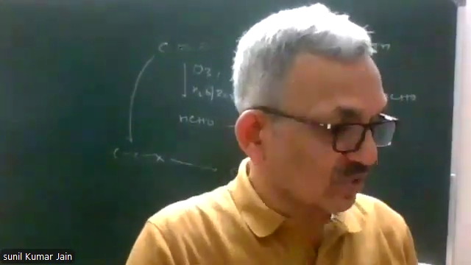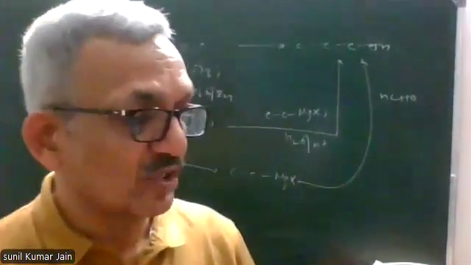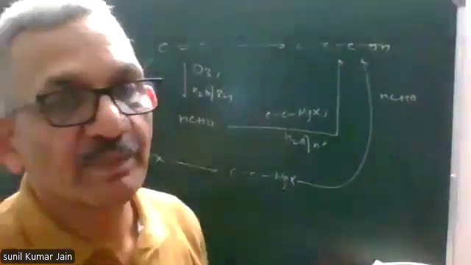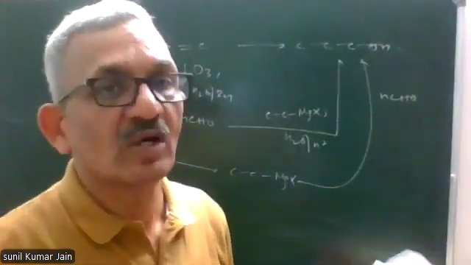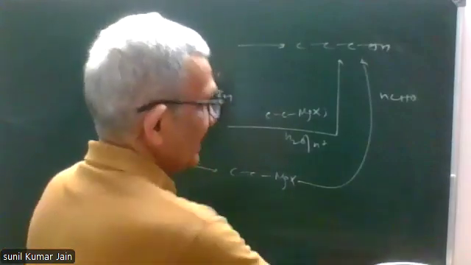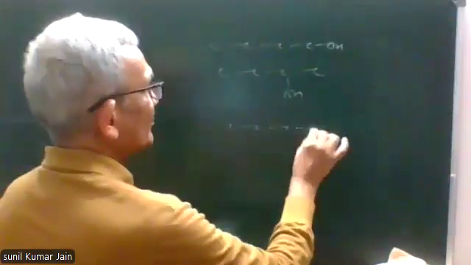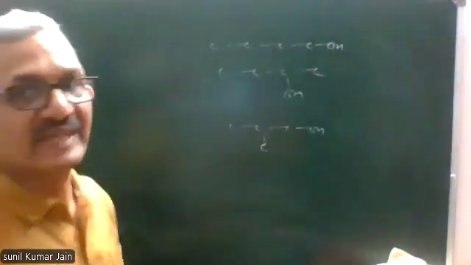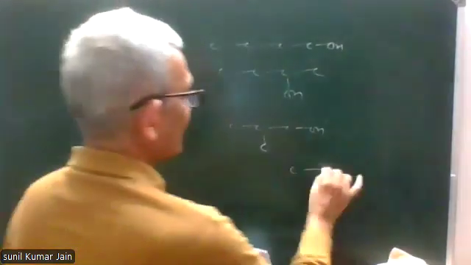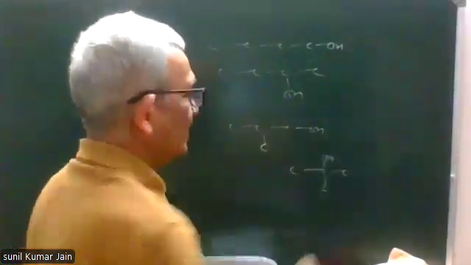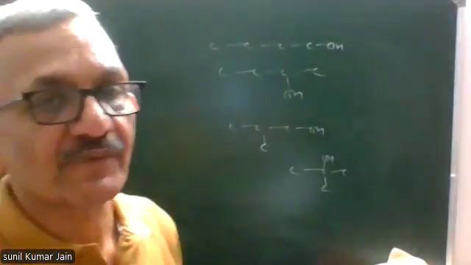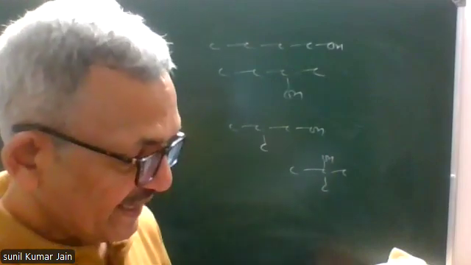Give IUPAC names of functional isomers of ethoxyethane. There'll be 4 functional isomers, all naturally will be alcohols. And these isomers are 1-propanol, 2-propanol, 2-methyl-1-propanol, and 2-methyl-2-propanol. These are 4 functional isomers.